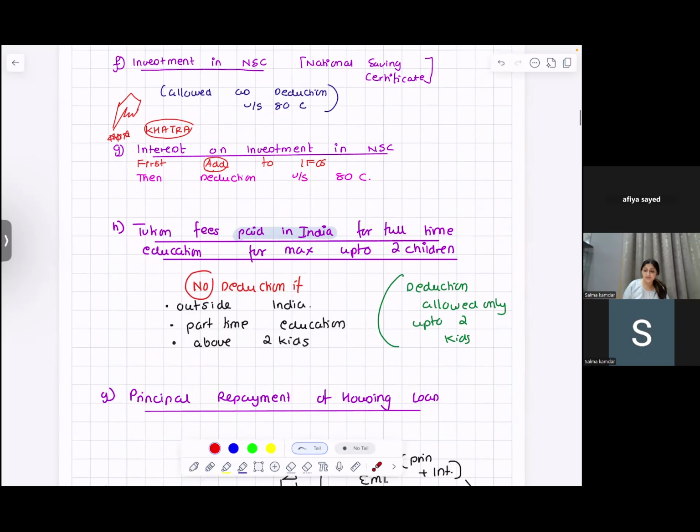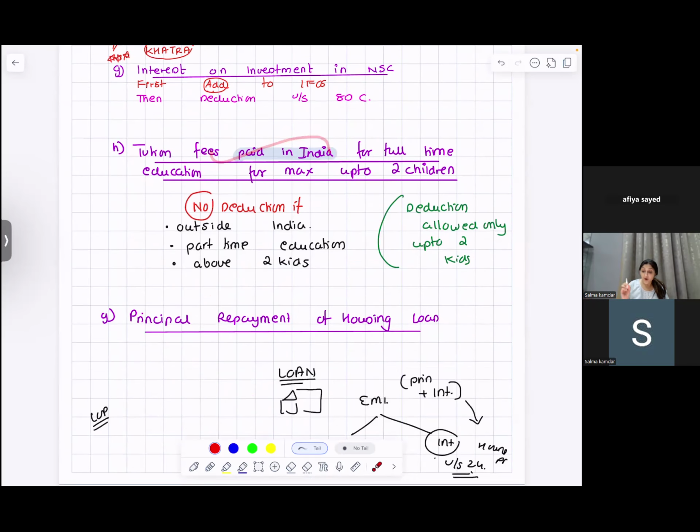Then you have more. You are paying tuition fees for your children. Now, please understand, the children should be studying in India. Full-time education they are doing. And maximum of 2 children. So, for their schooling, up to 2 children, full-time education, you are spending for them. Deduction is allowed. However much you spend, maximum limit 1,50,000.